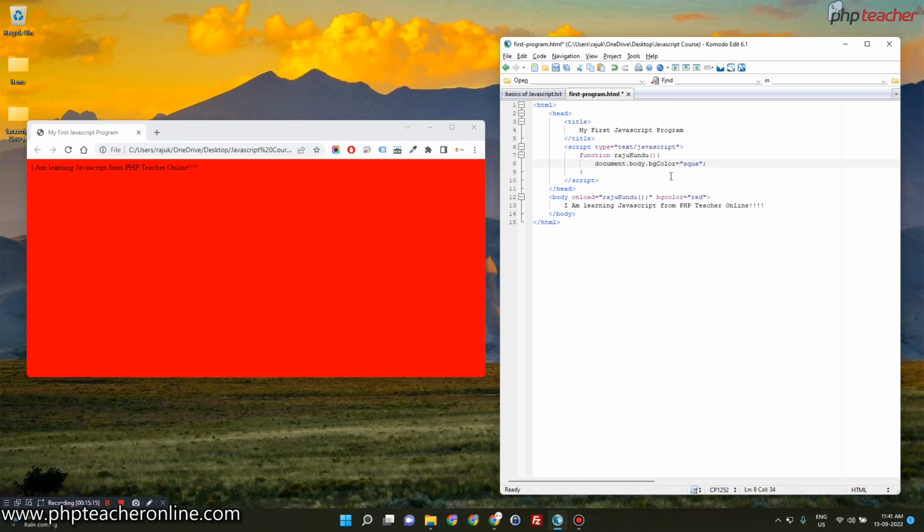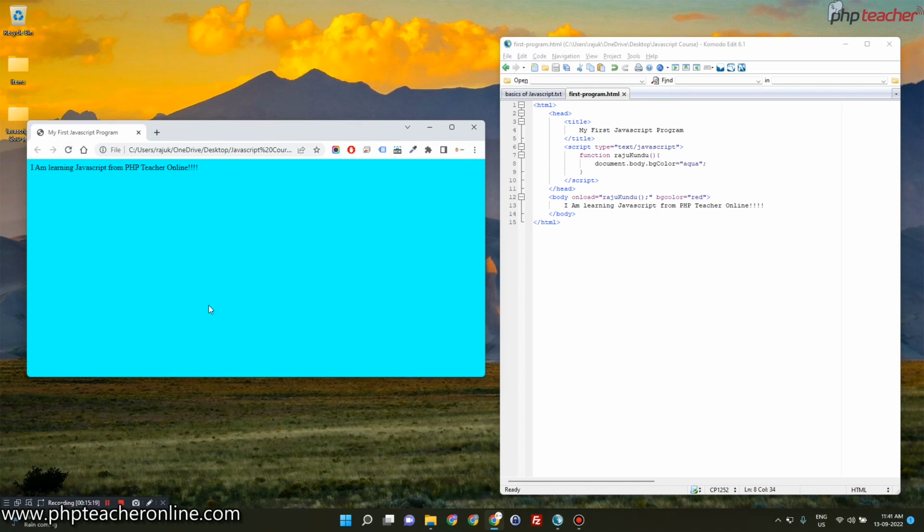But if I change it to capital C again, then if I refresh it, it is going to be that aqua color. Now how is it working? Basically when your HTML gets loaded to your browser, this whole content is coming from your RAM or random access memory from your computer. Once it is coming from your computer, JavaScript has the power to manipulate that particular content residing in your RAM.